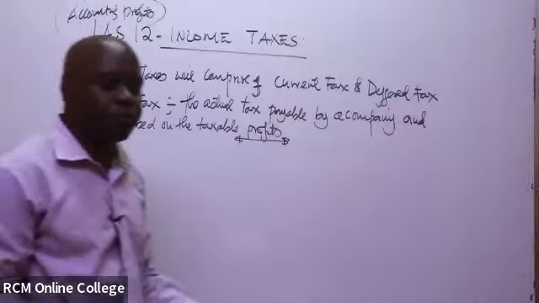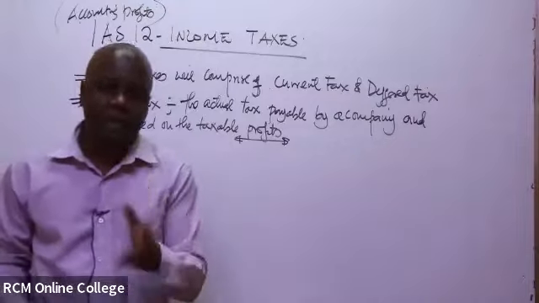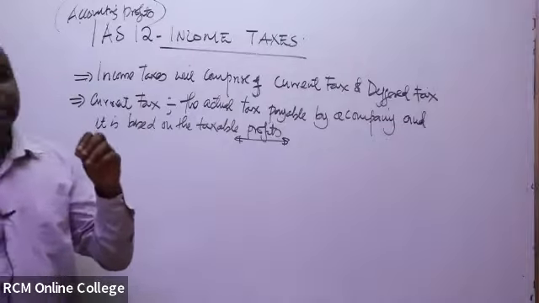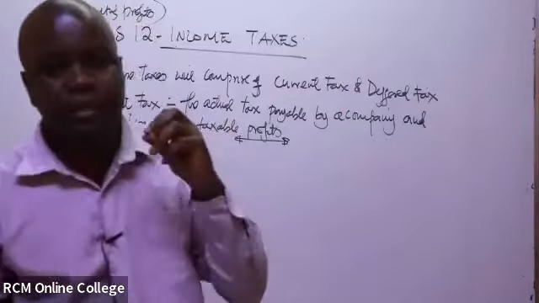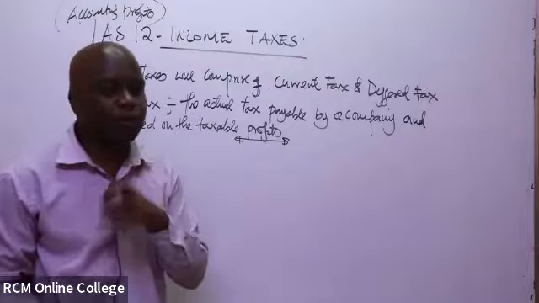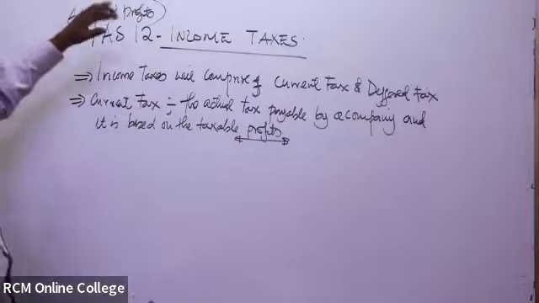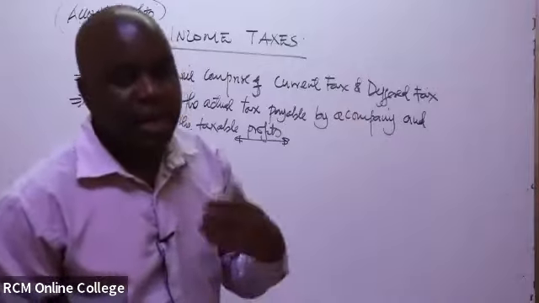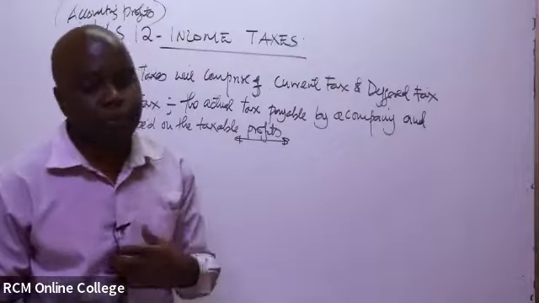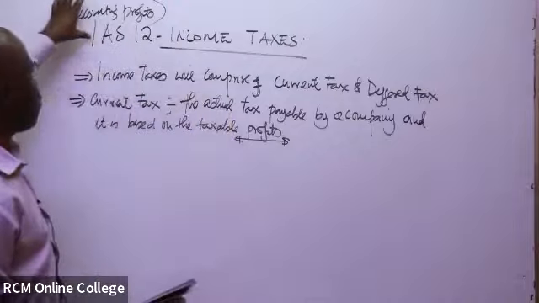What I mean by accounting profits are simply the profits you've been used to computing as an accountant from financial accounting, even up to right now. You know that you normally take the sales minus the cost of sales. Then you less other expenses, including depreciation allowance, for example, and bad debts. That is basically the accounting profits. But now, when the taxman comes in, he comes in with the relevant laws that apply to which kind of profit is supposed to be taxed. So there'll be the determination of the taxable profits from the accounting profits.